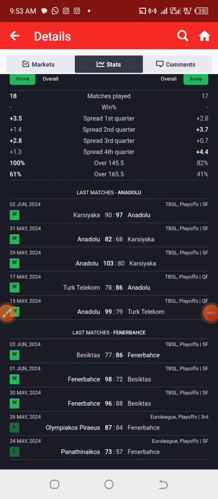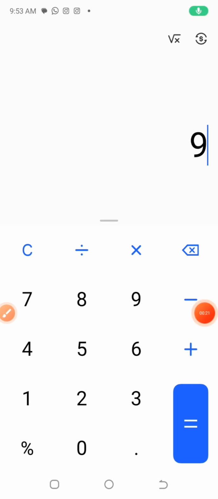So guys, from these stats, I'll be picking just 2 points from all these things that I'm looking at. The first point I'll be picking is 97, and the second point is 86, and these two figures are what I'm going to add for now. Now let us move on to the calculator aspect. Adding 97 plus 86 together gives 183.